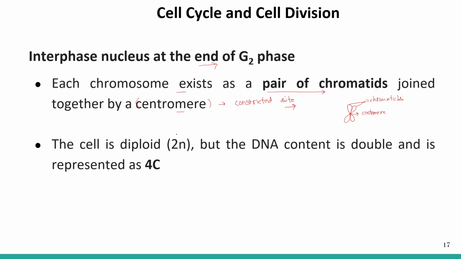The cell is in diploid condition here, because mitosis usually takes place in a diploid cell. The cell is in diploid condition, but the DNA content is double because the cell has passed through the S phase, and the DNA content is 4C instead of 2C. Before S phase it will be 2C, after S phase it will be 4C.